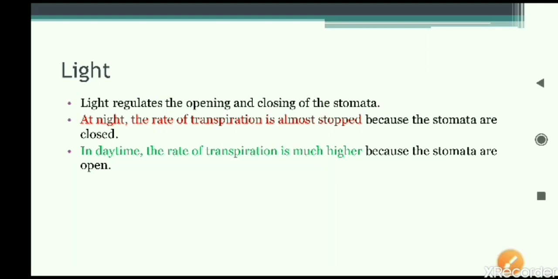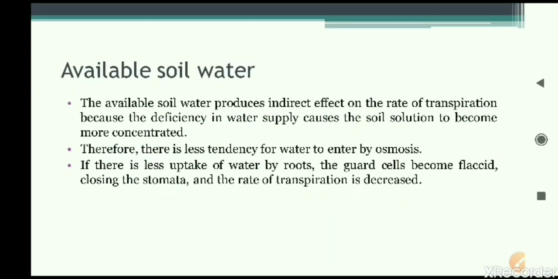If more sunlight is there, in the summer season, when bright sunlight is there, the rate of transpiration is very high. In the winter season, sunlight is a little bit dim compared to the summer season, so at that time the transpiration rate will also be less. Let us come to the last one, that is available soil water.